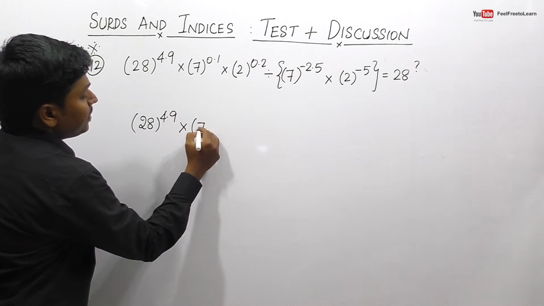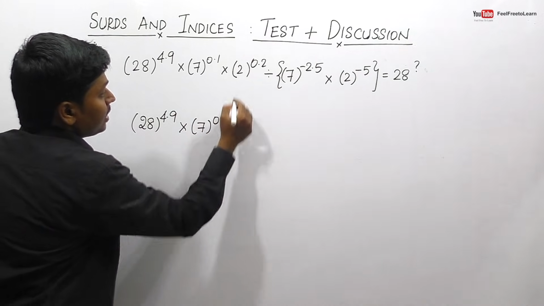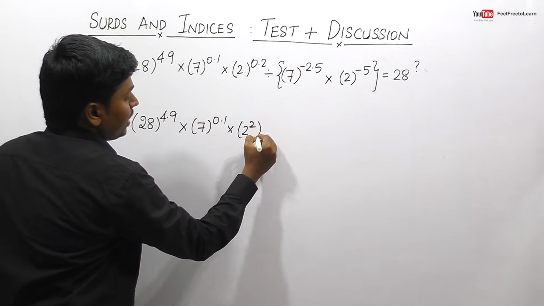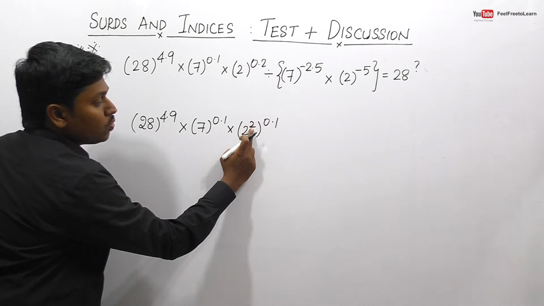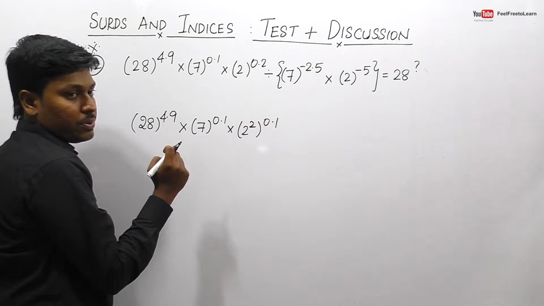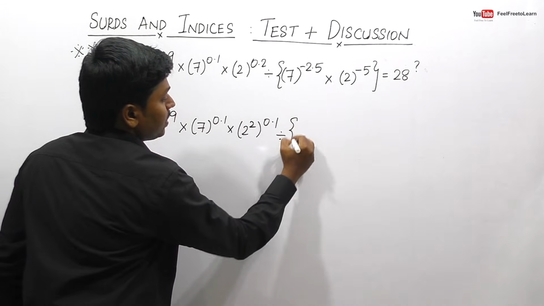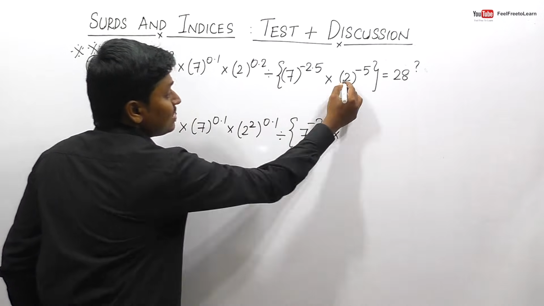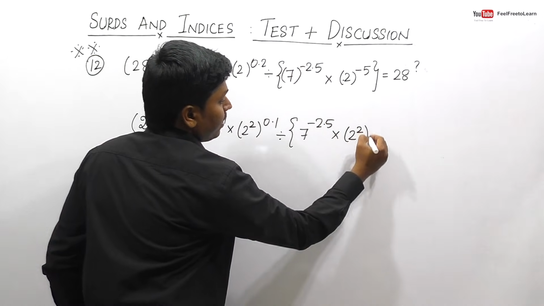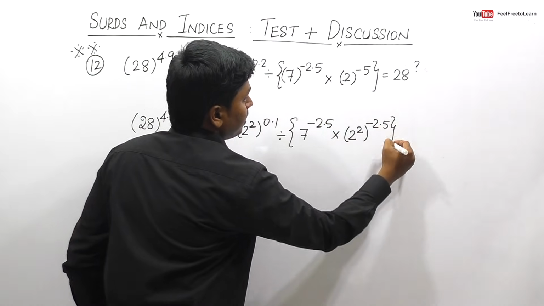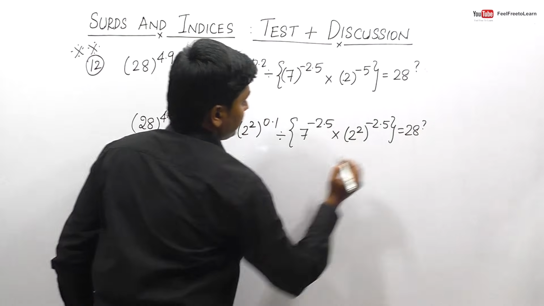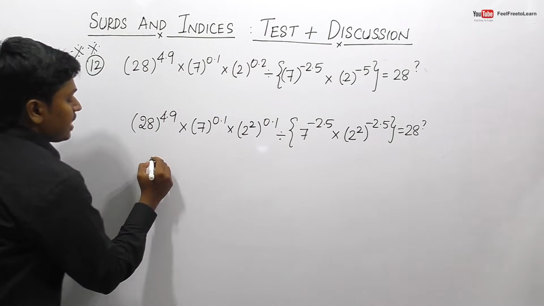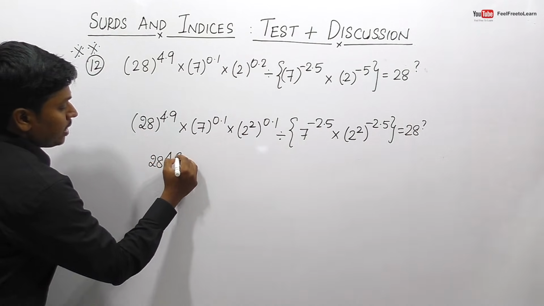Listen here friends, 7 power 0.1. This can be written as 2 square power 0.1. So 2 into 0.1 will be 0.2. Division, so keep the 7 term as it is, that is 7 power minus 2.5. This can be written as 2 square power minus 2.5 is equal to 28 power question mark. So I think this can be written as 28 power 4.9.